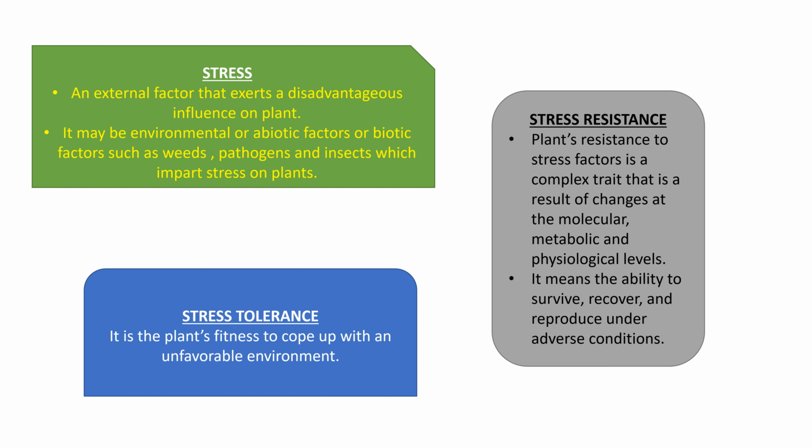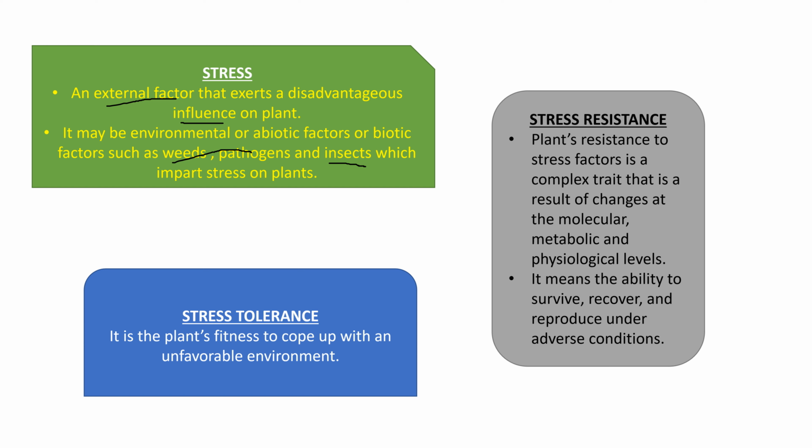First one is stress. It is nothing but an external factor that exerts a disadvantageous influence on plant, as we discussed on our previous slide. And it may be environmental or abiotic factors or biotic factors. Biotic factors may be weeds, pathogens, or insects. So stress is of two types, abiotic stress as well as biotic stress.